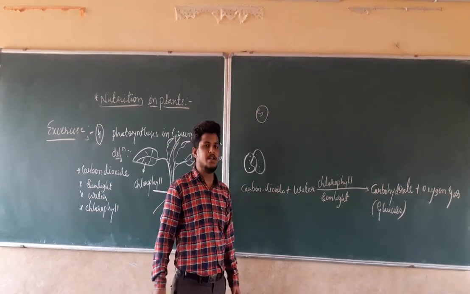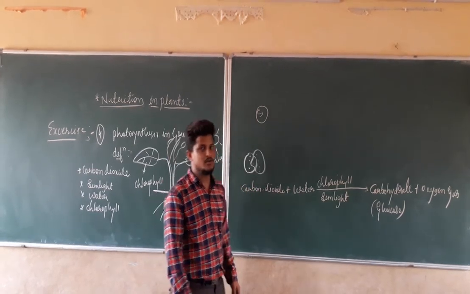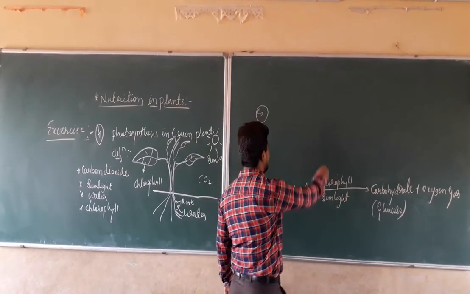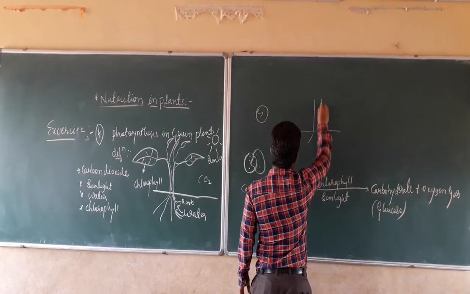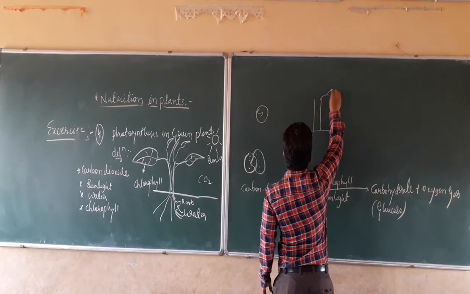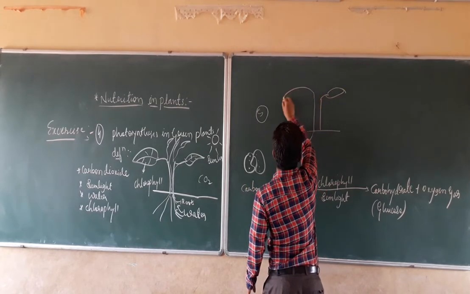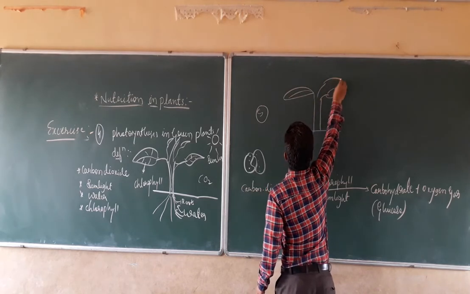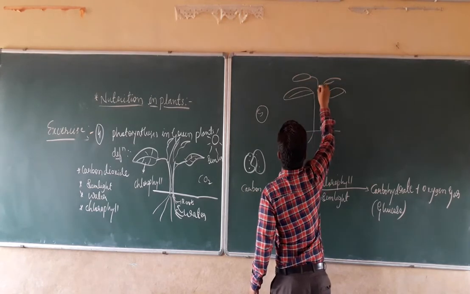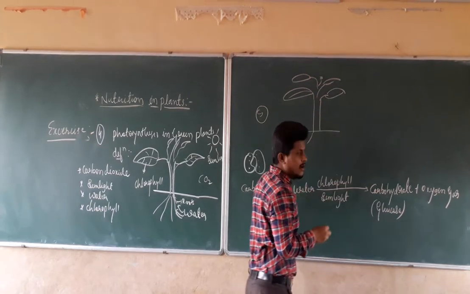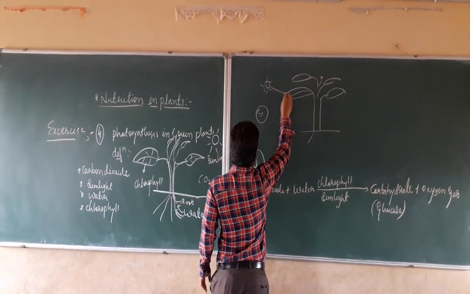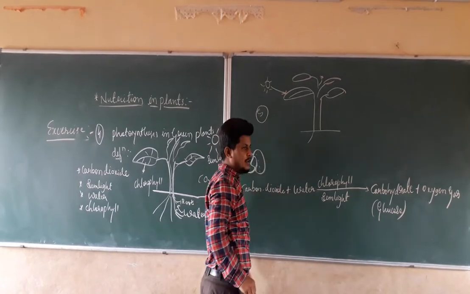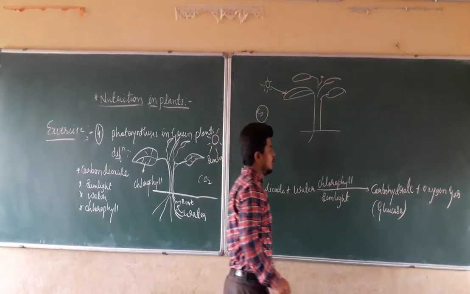So we have to show that by this sketch. How are we going to show that? We are going to draw a sketch of a plant which has the leaves, the fruit, and the flower. Again, we have to show how it is utilizing the sunlight for the preparation of the food product, that is nothing but photosynthesis.